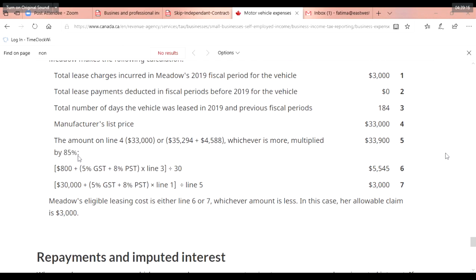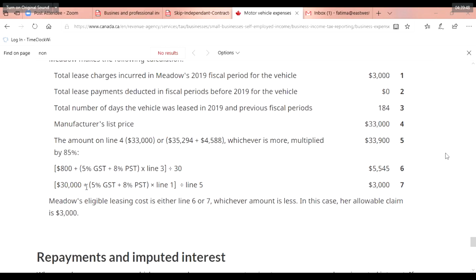4,588. What does the amount come to? 35,294 plus 4,588. Is everybody with me? 39,882.